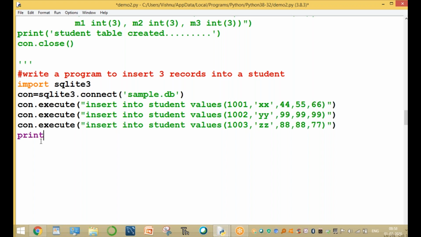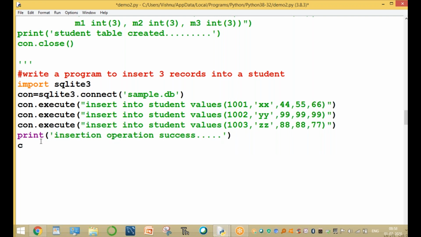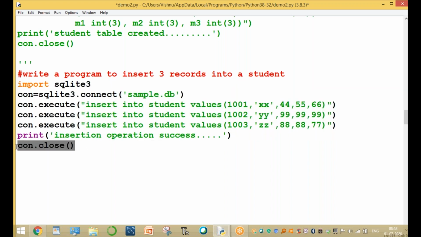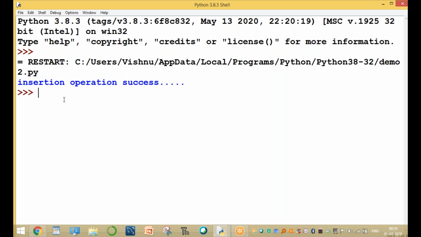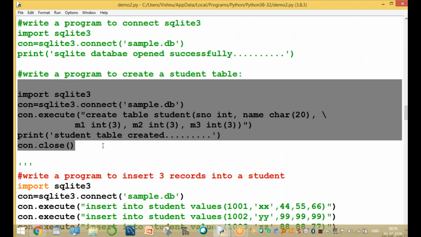After insertion, print one small message: insertion operation is success. Just for information only. This is not required, this is not compulsory. And after completing, close the table. This is very important. To avoid data loss, using close is very important. Now run this program. The data table is created and 3 records are inserted. Please observe this, very important. Here this program is used to create the table.